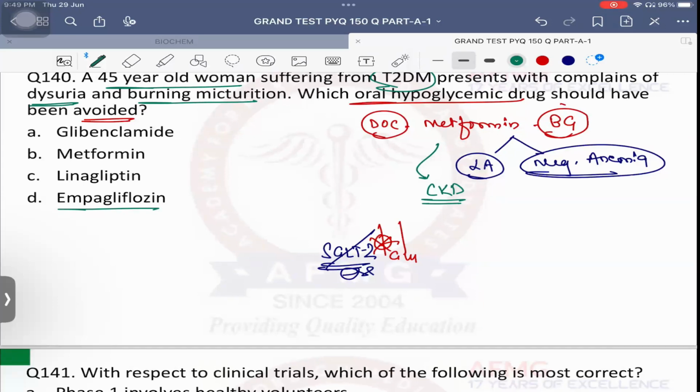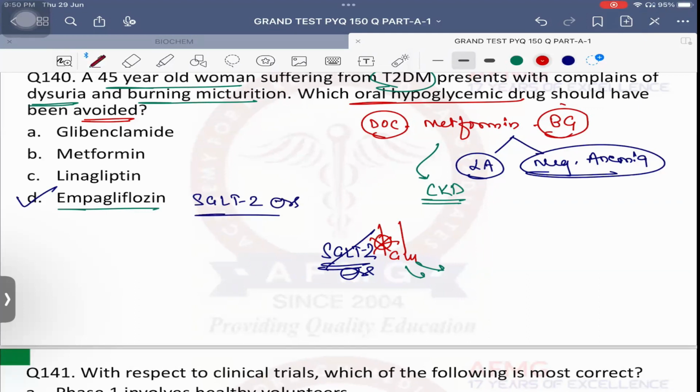So if reabsorption is not occurring, all that glucose will be excreted out in urine. That causes glucosuria. More glucose in urine will increase the risk of bacterial infection, increase the risk of UTI. Already patient is having UTI. Okay, so that's the reason empagliflozin should have been avoided, because the side effect with empagliflozin or any other SGLT2 inhibitors is UTIs. Please remember.